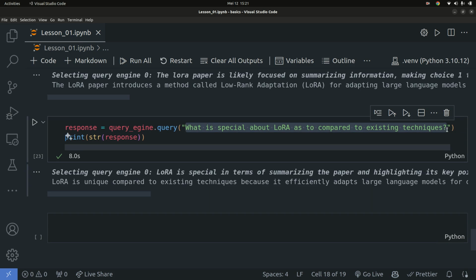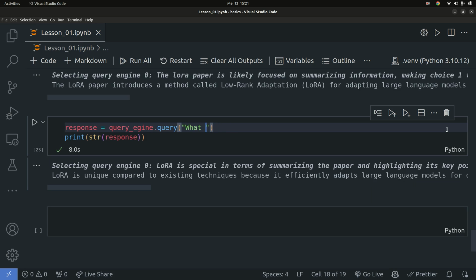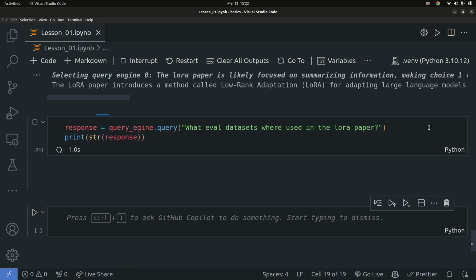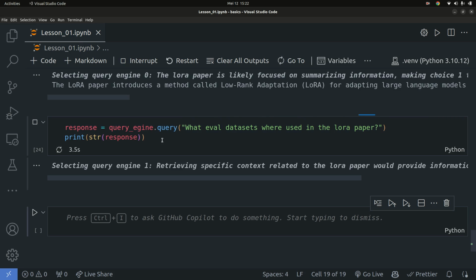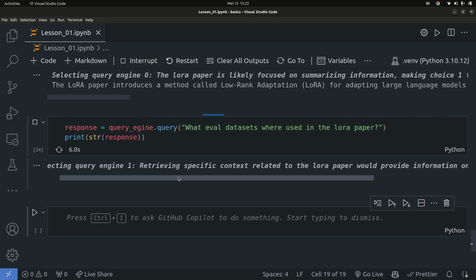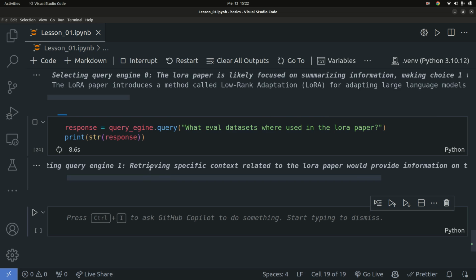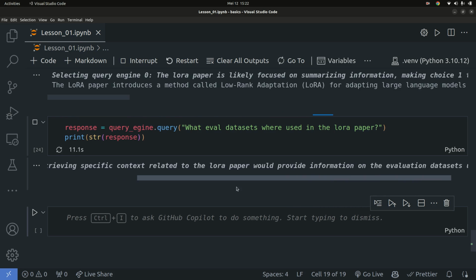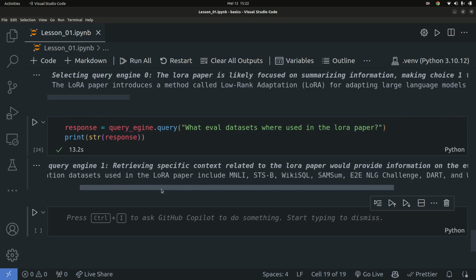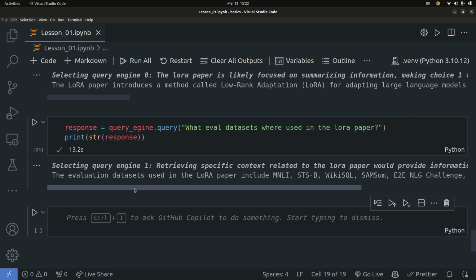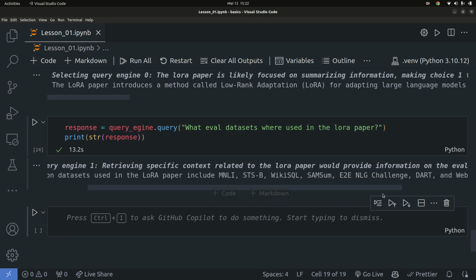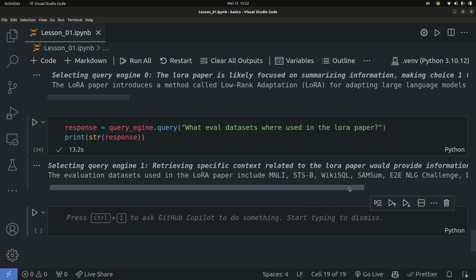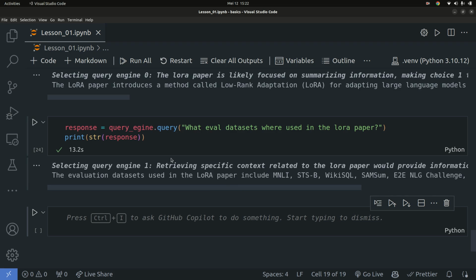So let's ask it what eval data sets were used in the LoRa paper. Let's see, this time it doesn't require the summarization tool. So good, it doesn't use the summarization tool. It just went ahead and used the retrieval tool, and it's going to retrieve information about the different data sets that were used to evaluate the LoRa performance. You can see these are the data sets that were used, and that's absolutely true because I also read the paper. So good. That's basically it, and you can see you're getting back information as we want.